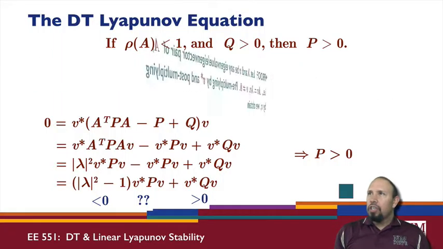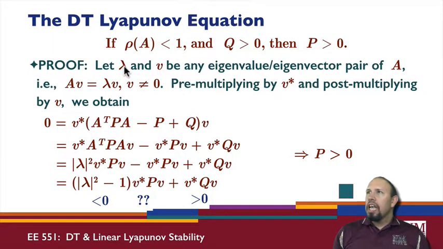Alternately, I can do it this way. Let lambda and v be any eigenvalue-eigenvector pair of A. That is, Av is equal to lambda v, v is not equal to 0. I'm going to pre-multiply my Lyapunov equation by v adjoint and post-multiply by v. In general, I may have a complex eigenvalue and associated complex eigenvector, so I need to use the adjoint, the complex conjugate transpose. So 0 is equal to all of this stuff, because all of this stuff is 0, so v adjoint times that times v is 0.